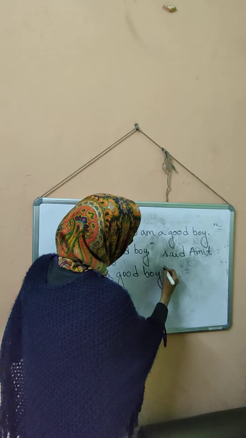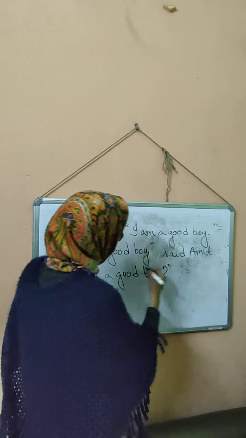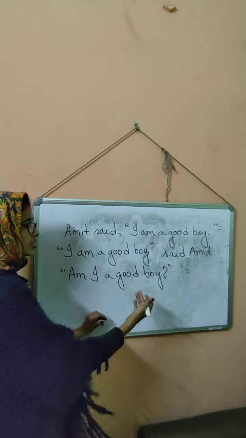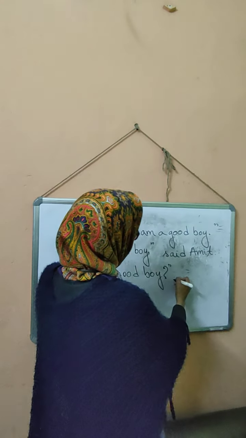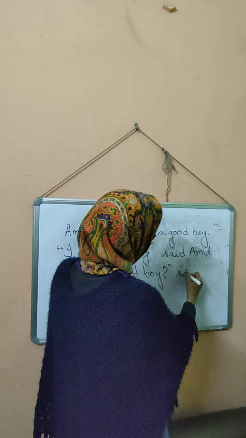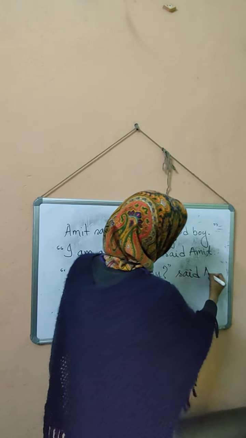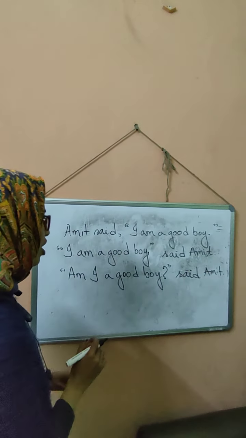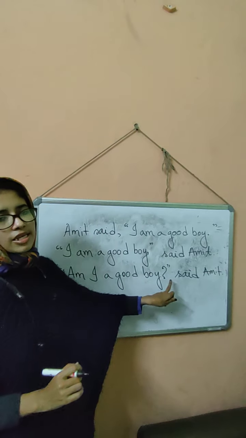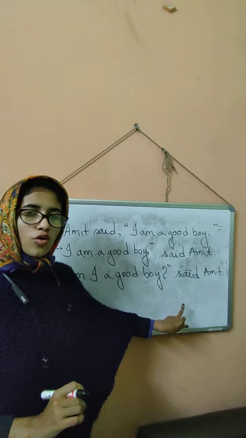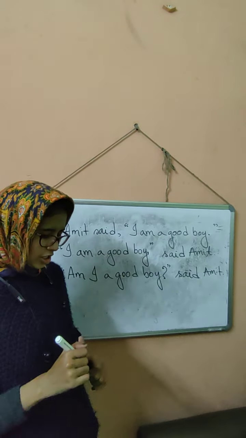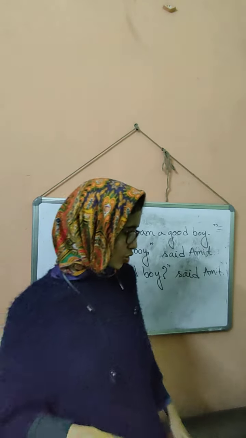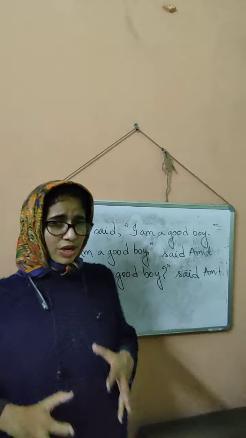Now it is an interrogative sentence, so you have to give this particular question mark. Now in this case you just write, said Amit. Am I a good boy? Said Amit. Here you can easily omit this comma. Okay, it's not wrong. That's it. So don't take much pressure. I would just suggest that don't take much pressure.